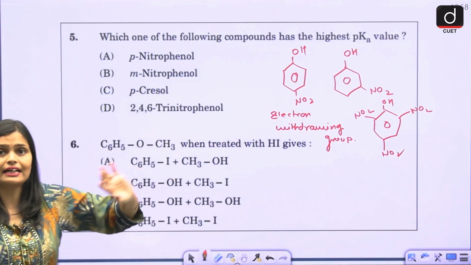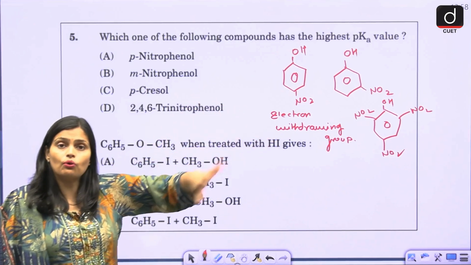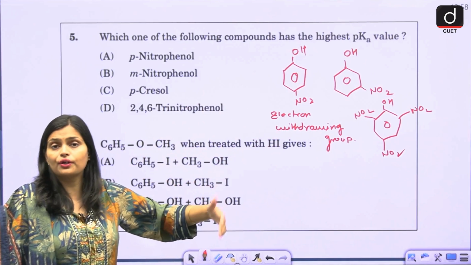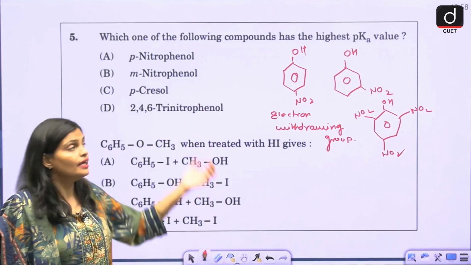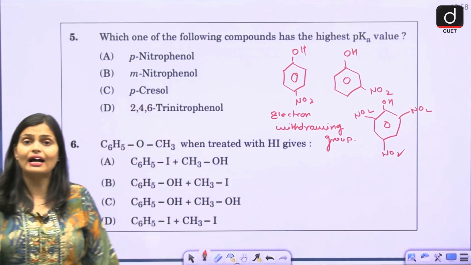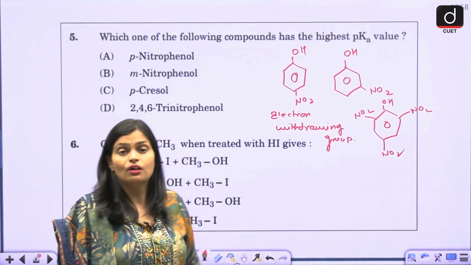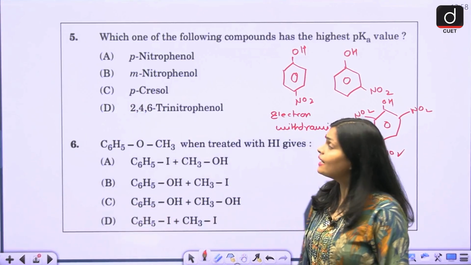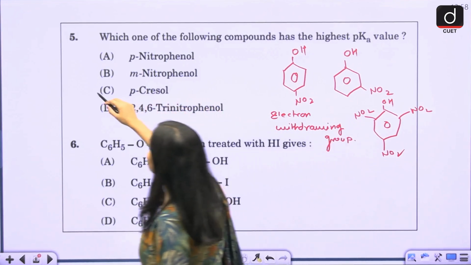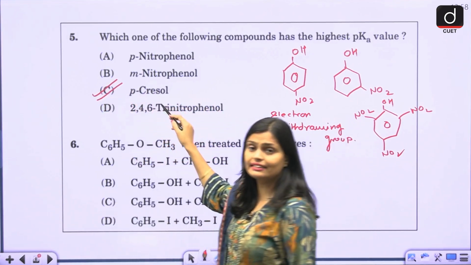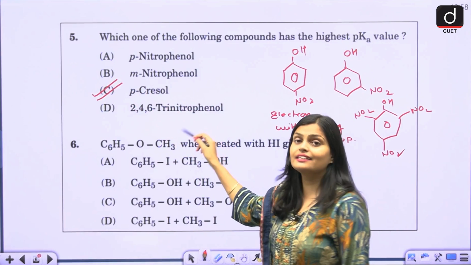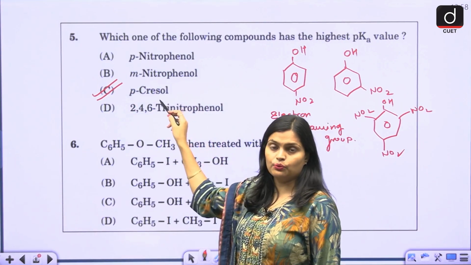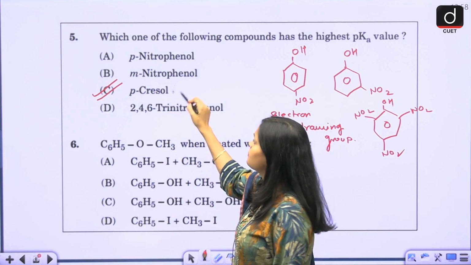So you can say that they are more acidic: more nitro groups, more electron withdrawing groups, more acidity. In para-cresol you have a methyl group attached, which is an electron releasing group. So this para-cresol is less acidic, and if it is less acidic, that means it has the highest pKa value.